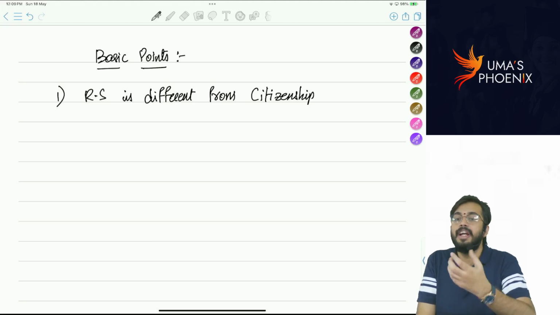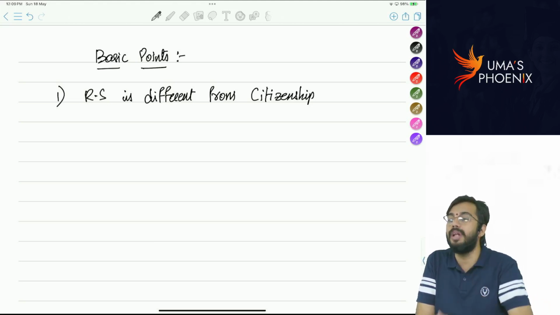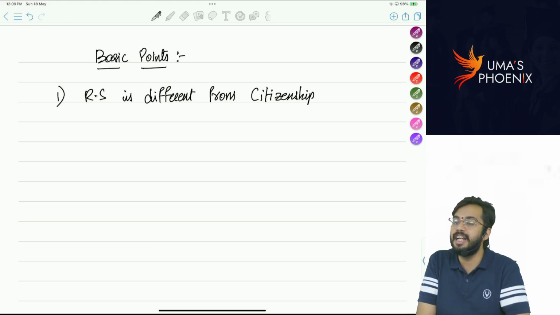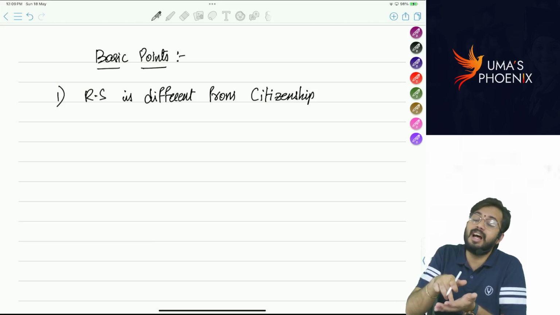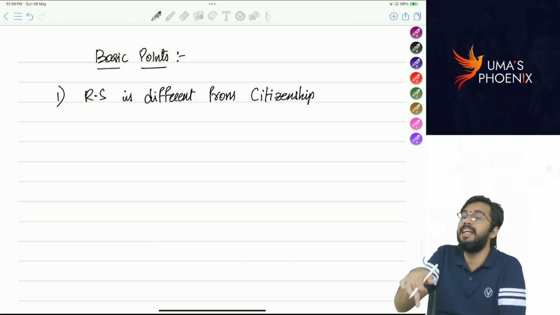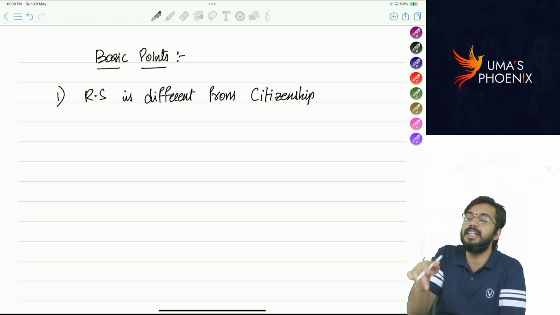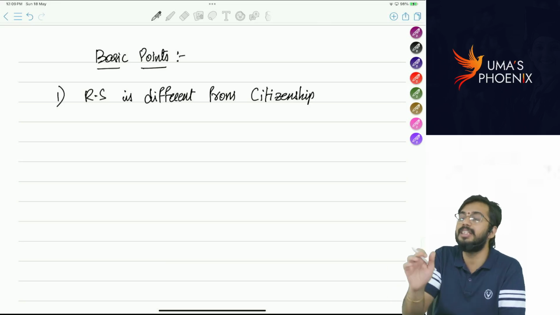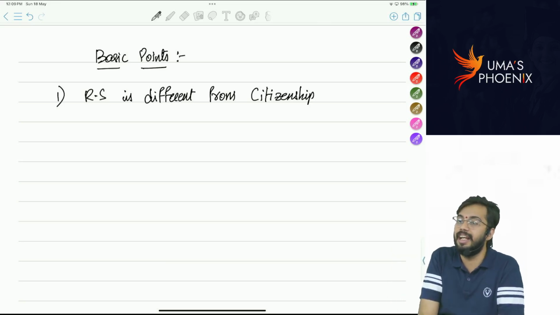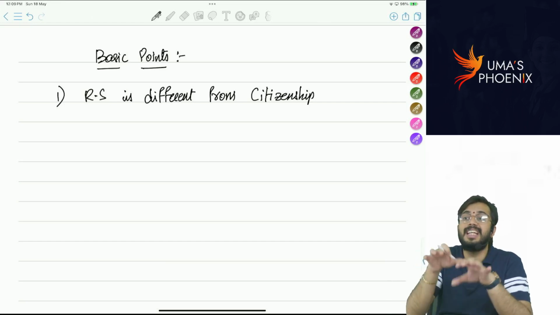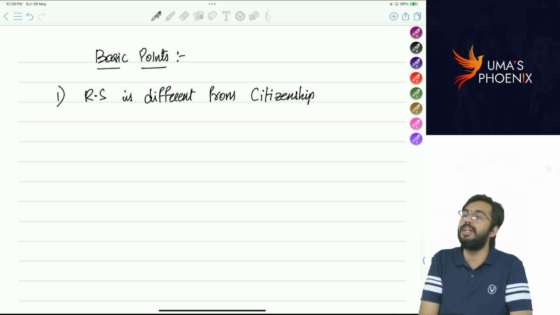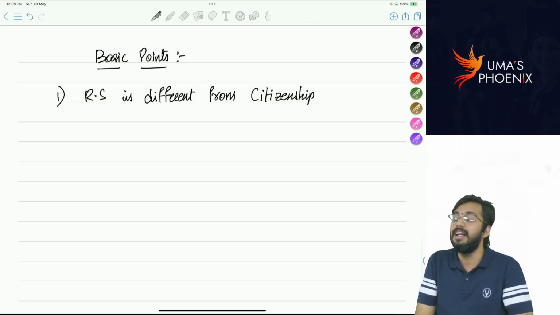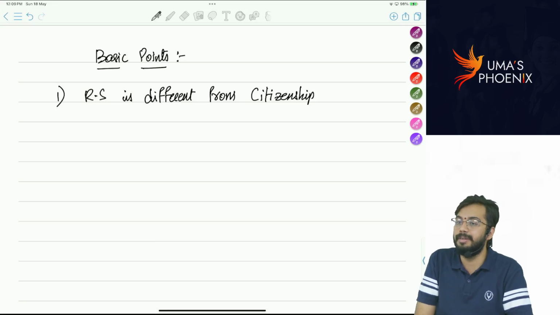For example, if an individual stayed in India for 182 days, then the individual becomes resident in India. That means we tell an individual is resident in India based on the number of days he stays in India. If he stays in India for more than 182 days, we can tell he is resident in India. So based on physical presence, based on number of days an individual stays in India, we determine residential status. Whereas citizenship will be determined based on place of birth. Are you able to understand?